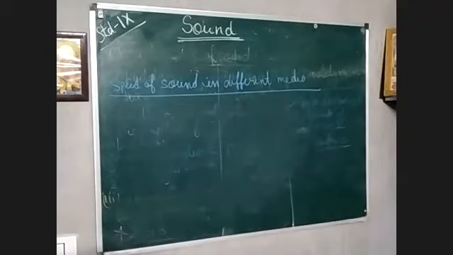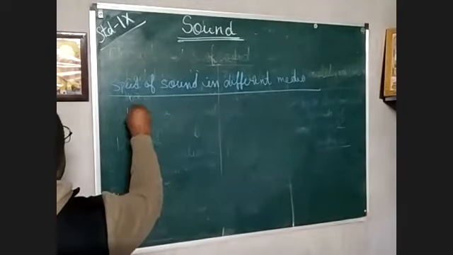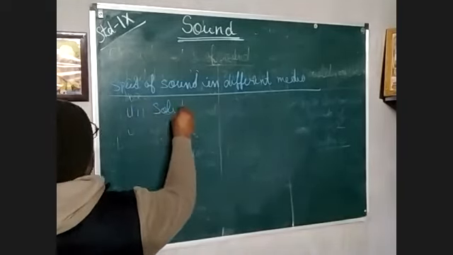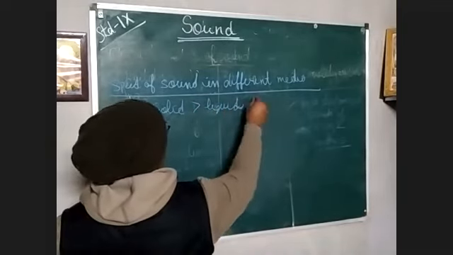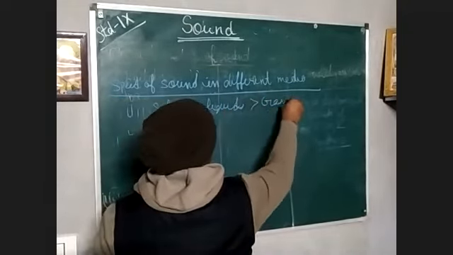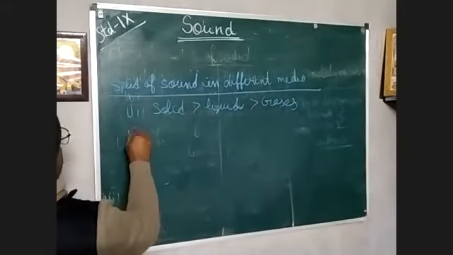That means it depends upon the density, we can say. And secondly, the speed of sound depends upon temperature. Speed of sound is highest in solids, then in liquids, then in gases.